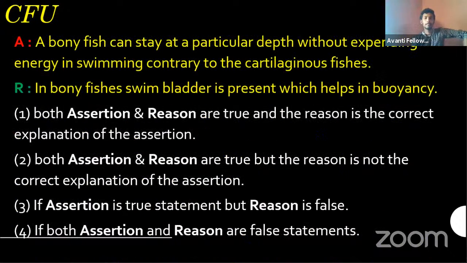The question is simple. A bony fish can stay at a particular depth without expending energy in swimming, contrary to the cartilaginous fish. Okay, they are saying a bony fish can stay at a particular depth without spending any energy, when you compare this to the cartilaginous fish. Okay, and they are giving the reason as: in bony fishes, the swim bladder is present, which helps in buoyancy. Okay, so they are saying this. Okay, so options are there. Just think about the options.